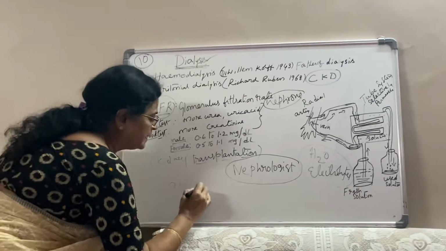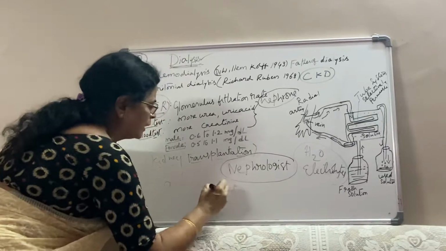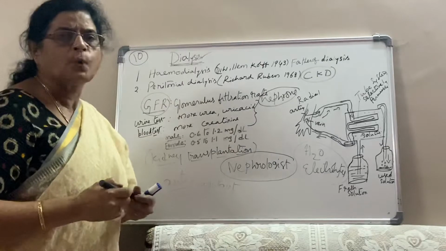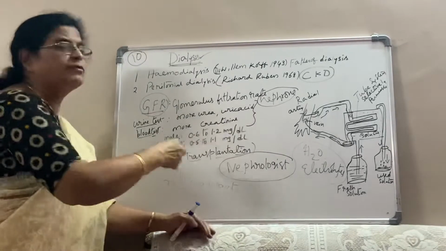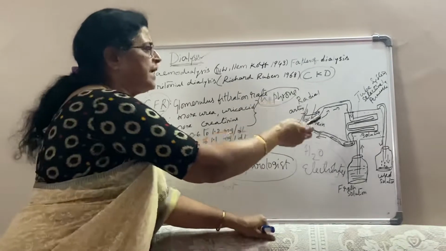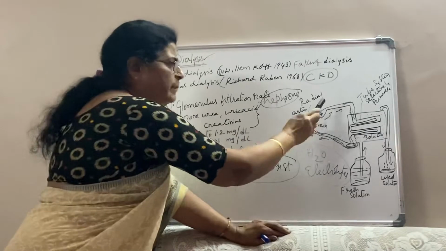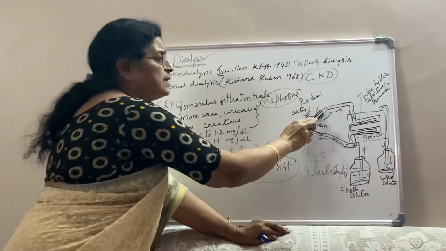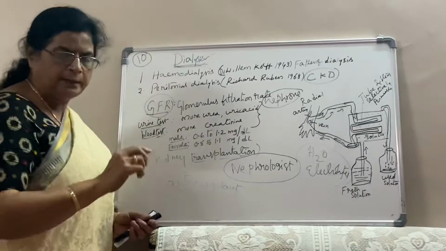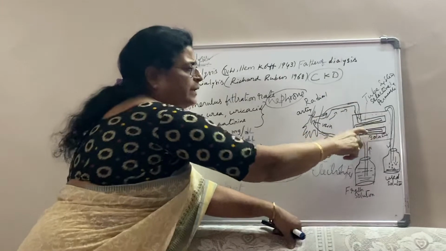anticoagulant. What are they adding? Anticoagulant. We know that the anticoagulant is heparin. Heparin means what? It prevents clotting of the blood outside the body. Actually, when the blood is coming out from the arteries or veins, it will clot due to the work of the prothrombin. But here, the blood should not be clotted. That is the reason why after cooling, they will add heparin. Then that will be sent into the dialyzing tubules.